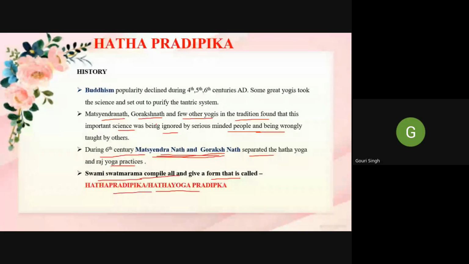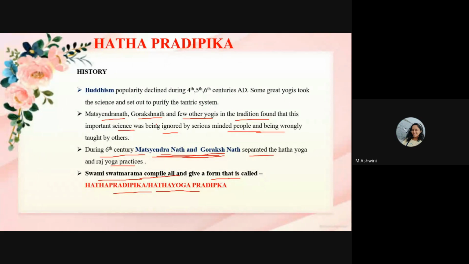What is the third chapter? Mudra. According to Muktibodhananda, how many verses are there? 130. And according to Kaivalyadhama, 126. What is the fourth chapter name?